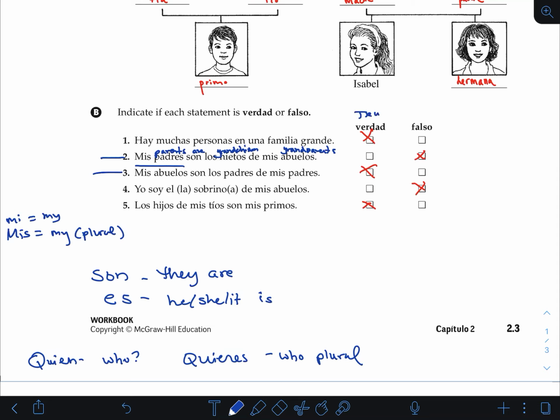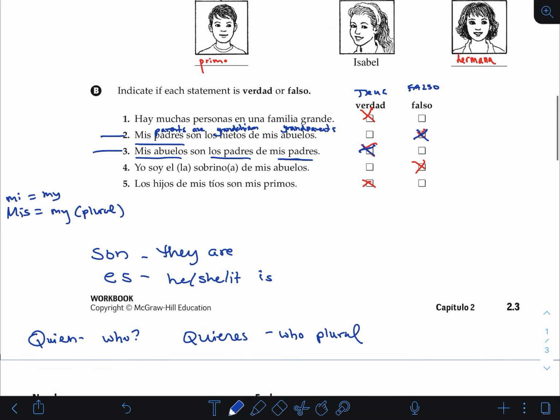True or false? That's totally false because you are the grandchild of your grandparents. So false. Okay. Look at this one. Mis abuelos son los padres de mis padres. So grandparents, parents of my parents. True. My grandparents are the parents of my parents.